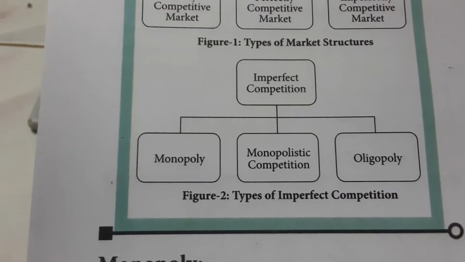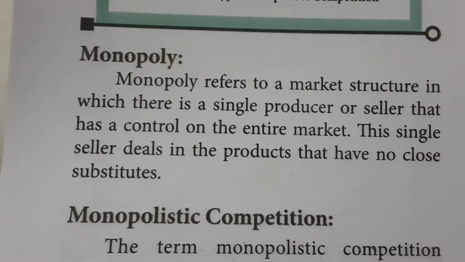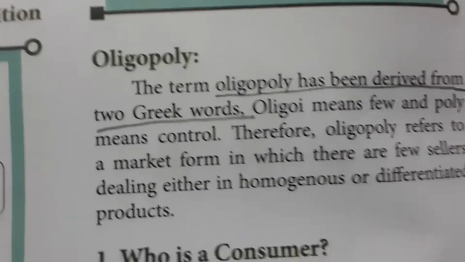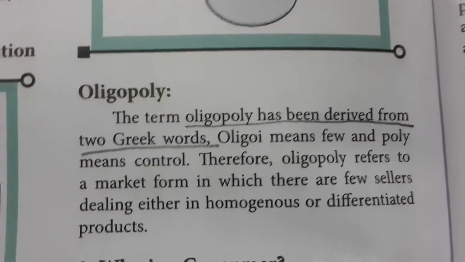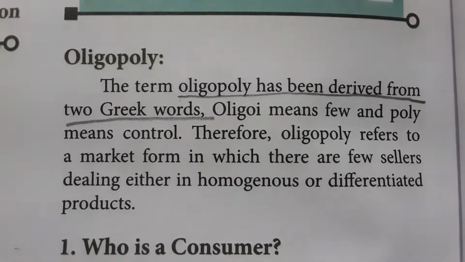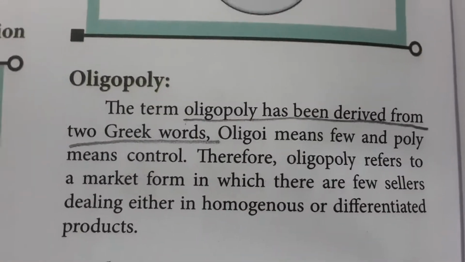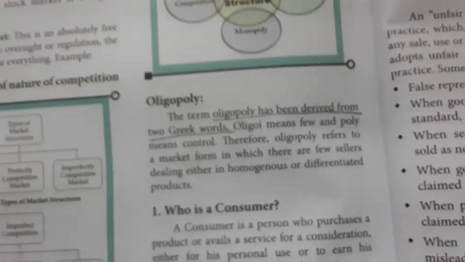So that is monopolistic competition. Now in oligopoly, what is oligopoly? Oligopoly has been derived from two Greek words. They may ask: oligopoly has been derived from dash words, Greek words. This is the answer and one of the main points.